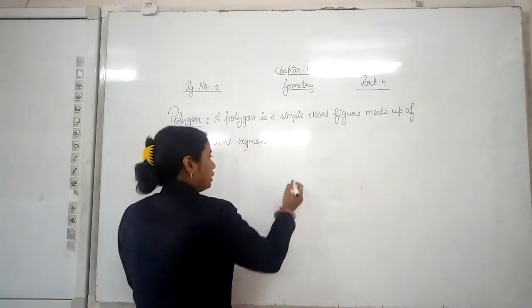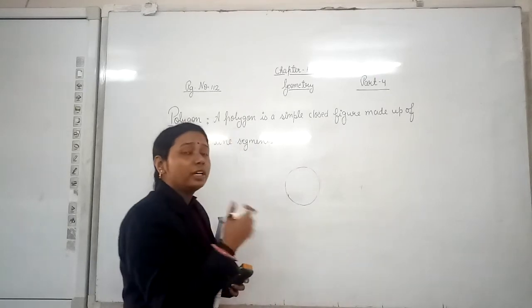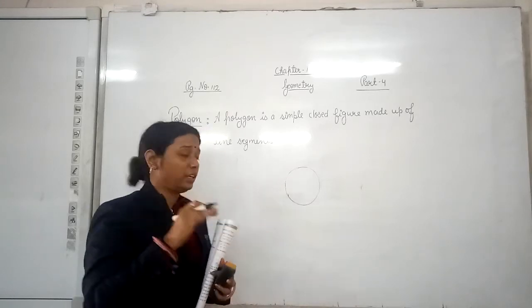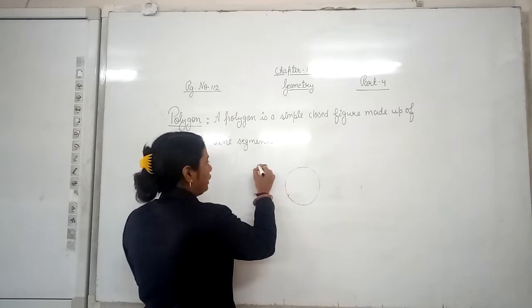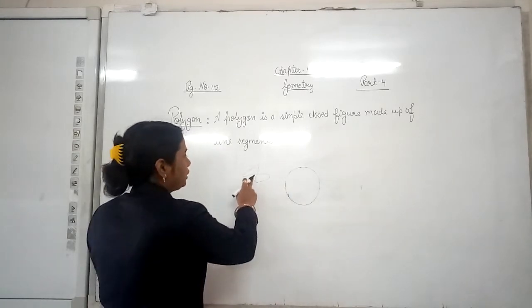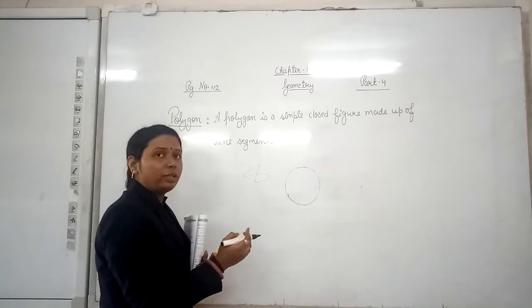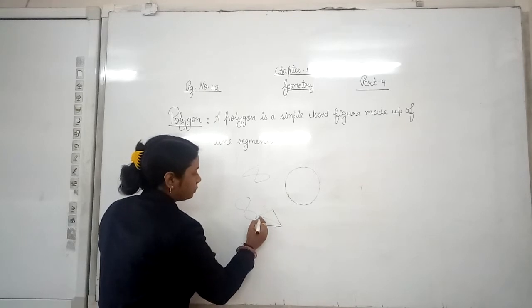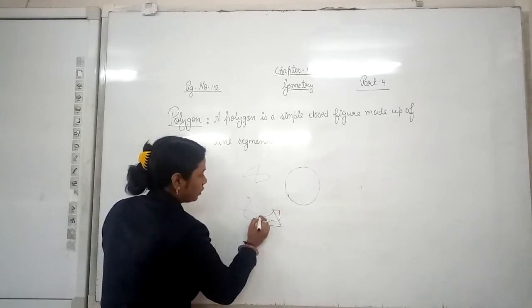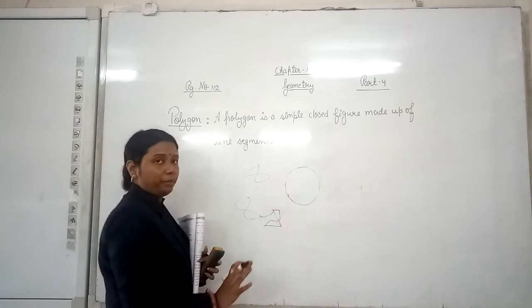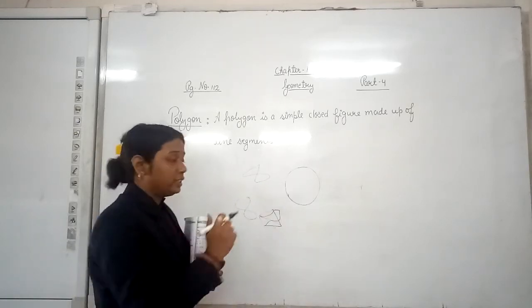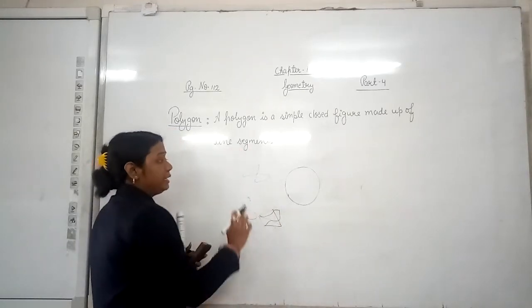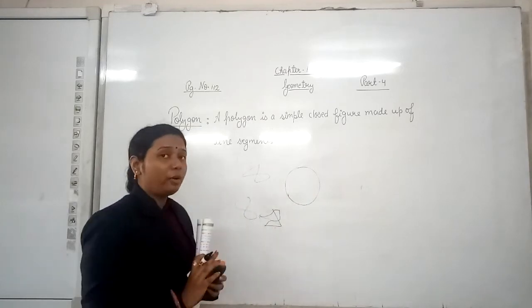For example, here you can see it's a simple figure. What do we mean by simple figures? Simple figures are the ones which do not intersect themselves, meaning they do not cross over themselves, like this. This is not a simple figure because its parts are passing through one another. This one is simple and closed also. Is it a polygon? No, it is not, because a polygon is made up of line segments and this figure is not made up of line segments.